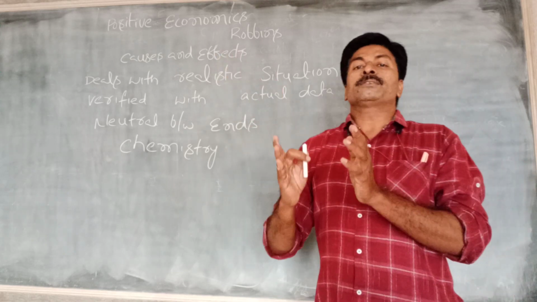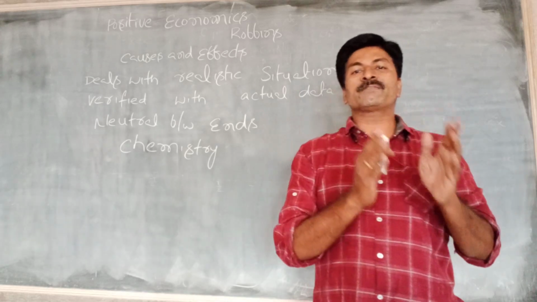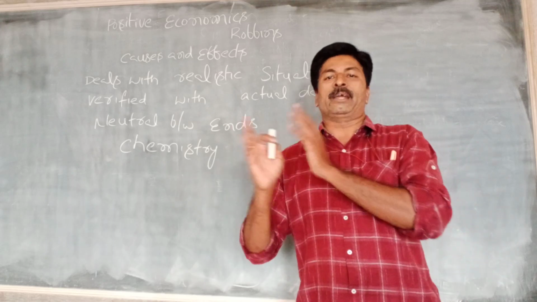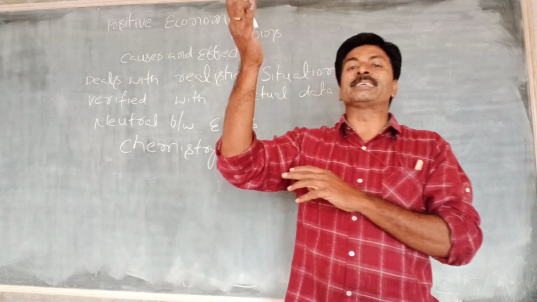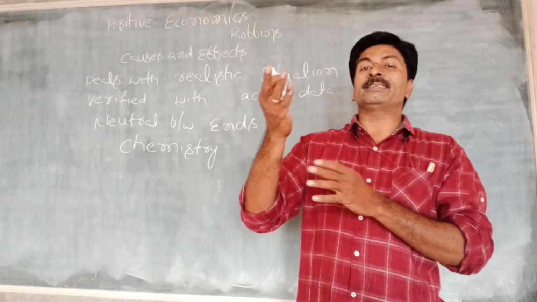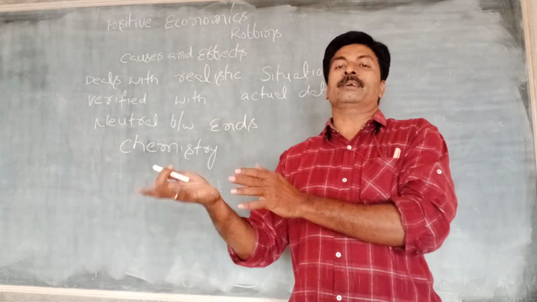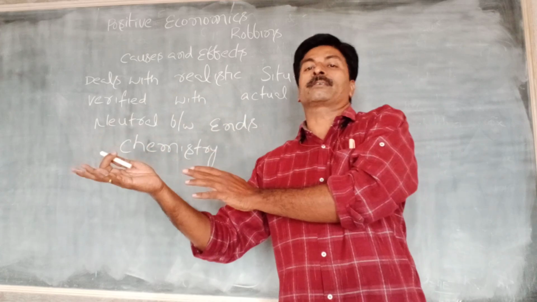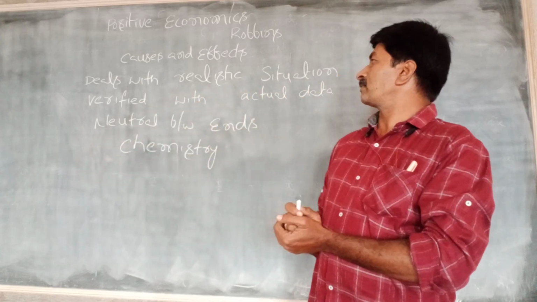It always concentrates on causes and effects: because of this cause, this effect arises. For example, consider the law of demand. According to the law of demand, other things remaining constant, when price increases, quantity demanded decreases. That means the increase in price is the cause, and the decrease in demand is the effect. In his opinion, economics always explains causes and effects.